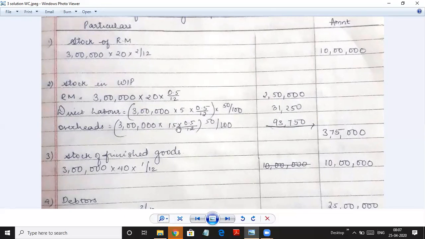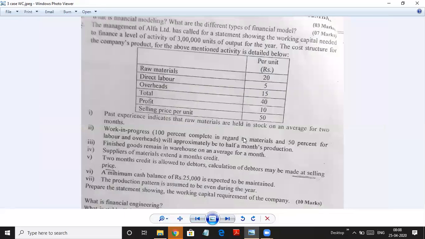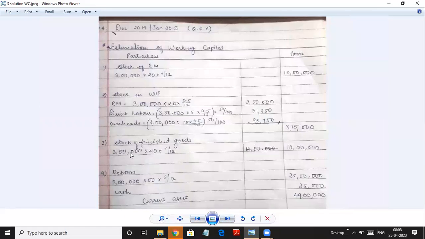Overheads 3 lakh into 15 into half month divided by 12, that is 0.5 divided by 12. You get the total overheads into 50% we have to consider, so 93,750. So total work in progress is 3,75,000. Stock of finished goods 3 lakh into, we take the total cost. So if you see here, the total cost is 40 rupees. So we are taking 40 rupees into 1 month it remains in stock, so 1 by 12, you get 10 lakh.